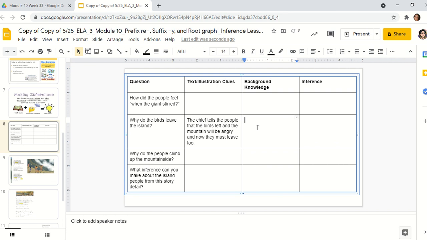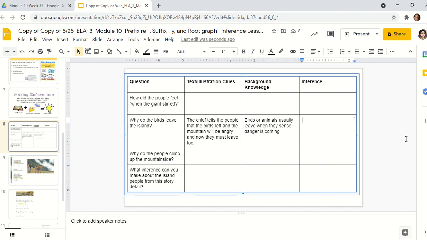Okay, so now let's use some background knowledge here. Let's think about what we know about birds, what we know about animals, and when there's danger. So something I can think about, birds, what they do, maybe when it's wintertime. I know birds fly south in the winter, birds fly away when it's cold, and I know that animals also fly away when there's danger. Birds fly away when there's danger. Animals sense danger. So the background knowledge I can activate is birds or animals usually leave when they sense danger is coming.